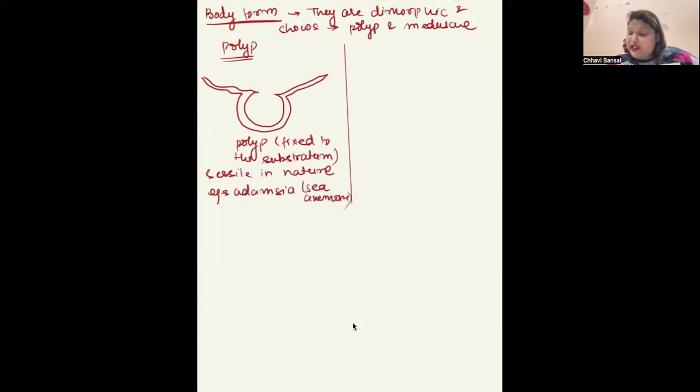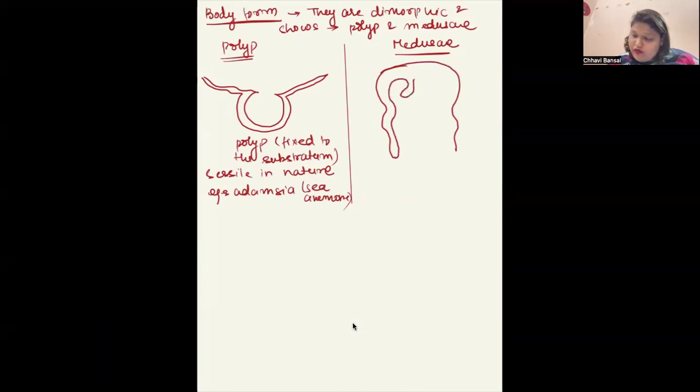If I see the medusa form, how does it look like? It looks umbrella shaped, something like this.